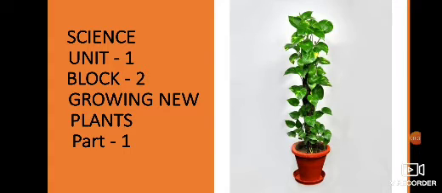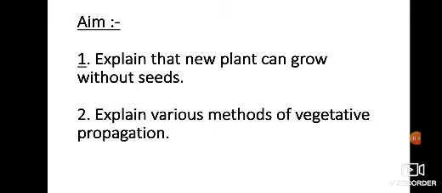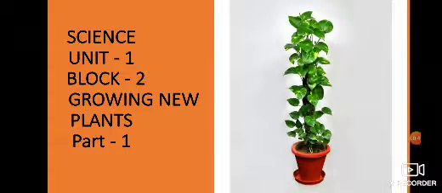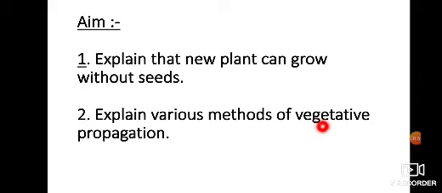As you know, the aim of this chapter is to explain that new plants can grow without seeds, and to explain various methods of vegetative propagation. So, dear students, first we will discuss how plants can grow without seeds.